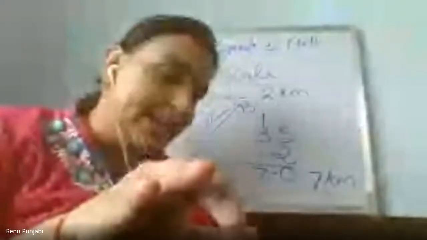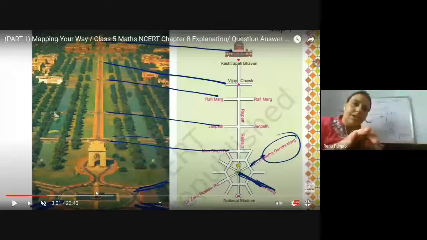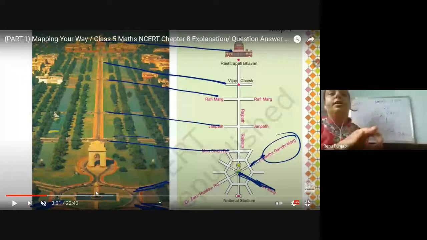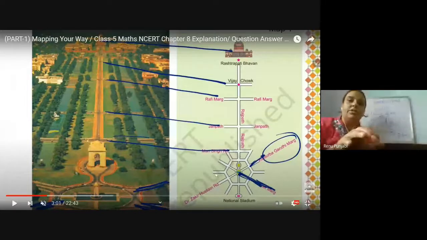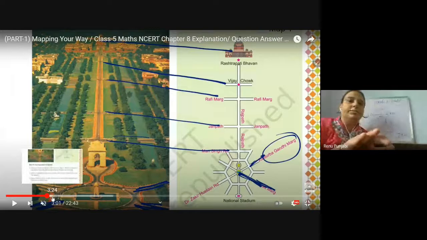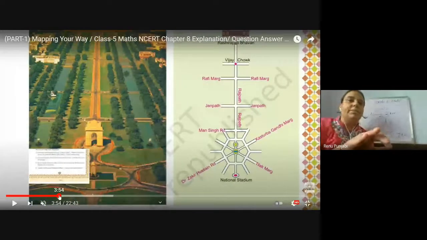In your textbook you can see the road which is going here, but in the actual map the stadium is not showing, while in the picture it is showing because the picture was taken from the helicopter from above. So the National Stadium is here in the picture, but in this actual map it is not showing. So when you give the answers, give the appropriate answers.